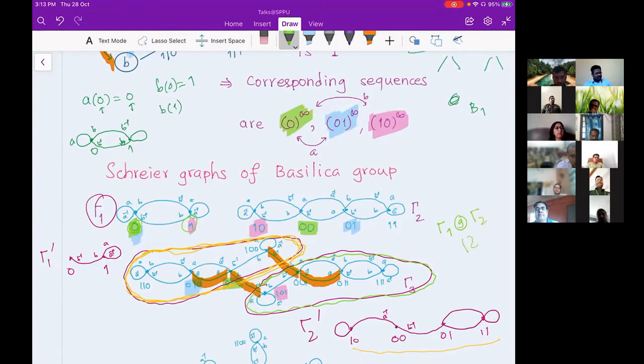This gamma 2. This is isomorphic to gamma 3. And in fact, it is commutative. This is isomorphic to gamma 2 generalized replacement gamma 1. And that's why we said it is a generalization of a replacement product. In a replacement product, commutativeness is not there. Here we can have that.